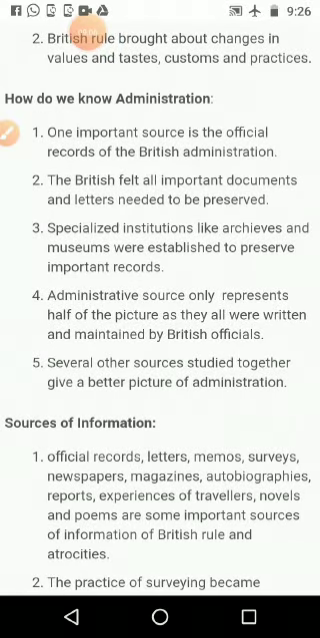Then how do we know administration? What is administration and how can we understand it? One important source is the official record of the British administration.